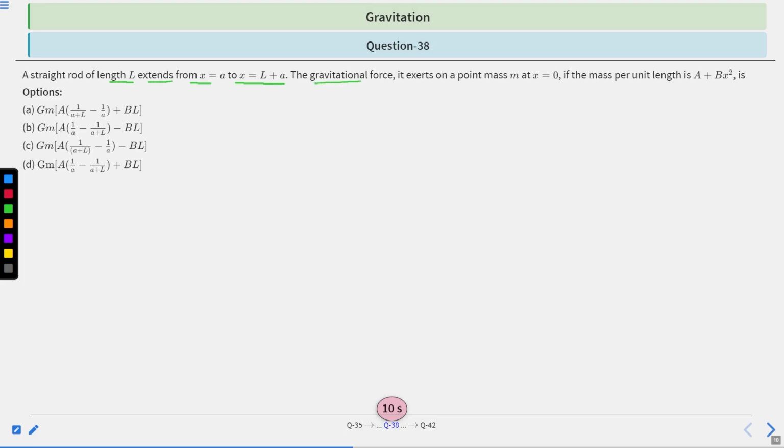What is the gravitational force it exerts on a point mass m at x equal to 0, if the mass per unit length is a plus b x square? Which option is correct: option A, B, C, or D? You have 10 seconds to solve this question. After 10 seconds, we will provide the solution.